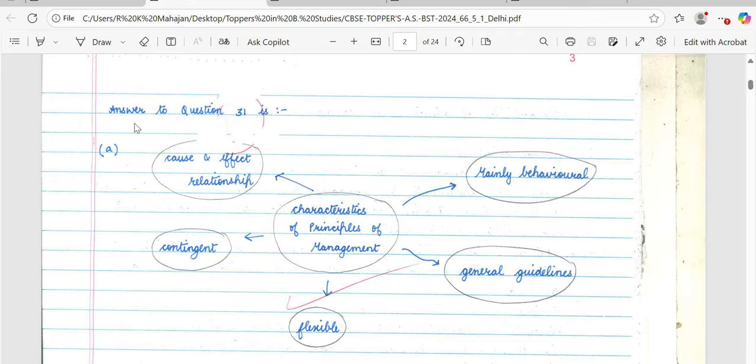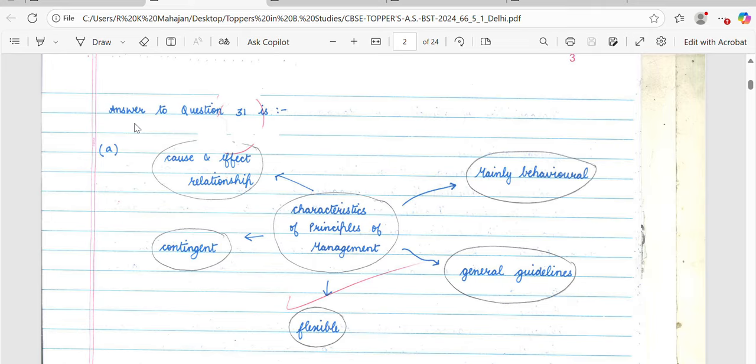This gives convenience to the paper checker, and the more convenience you give the paper checker, the more likely you are to get good marks. But it is also up to you. If you want to change the serial order as per your choice, then that is also accepted.